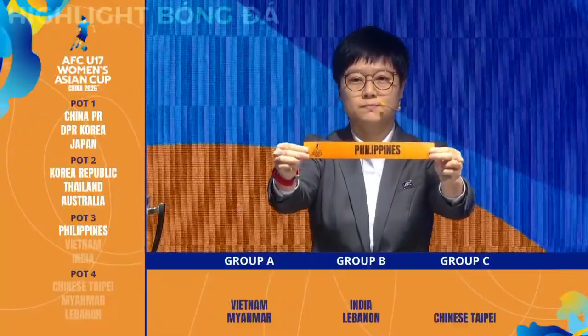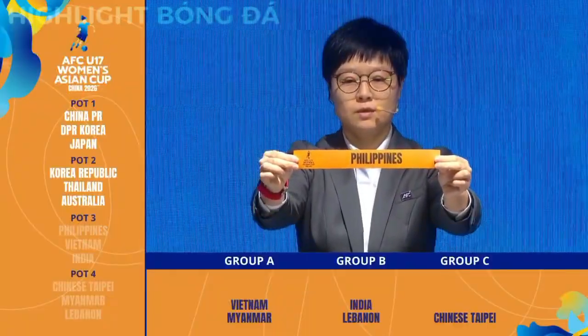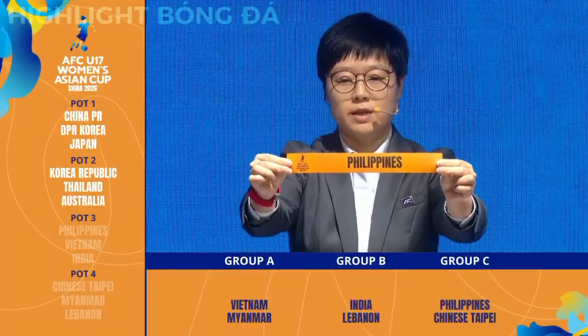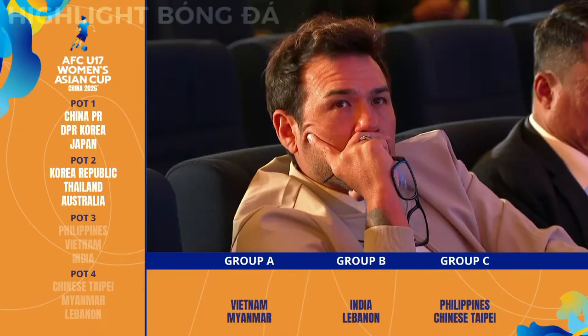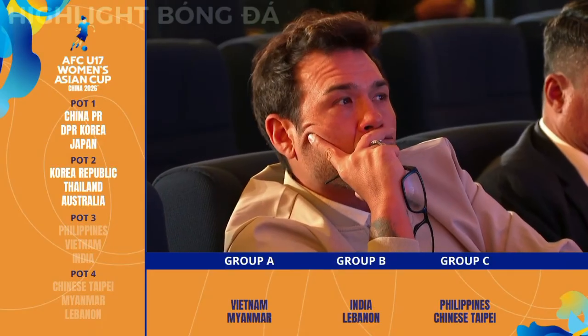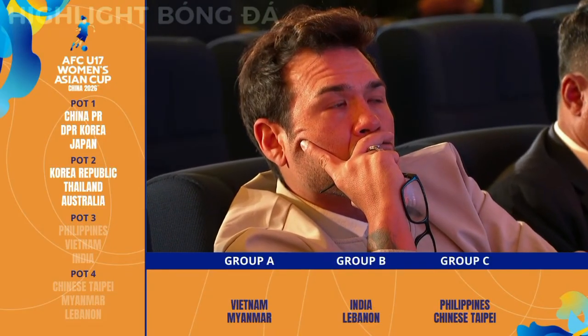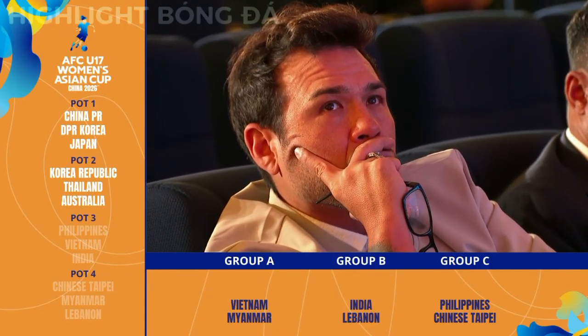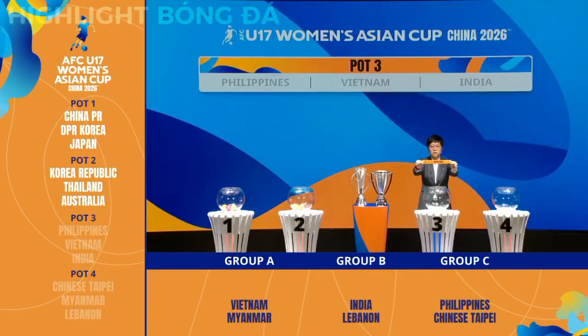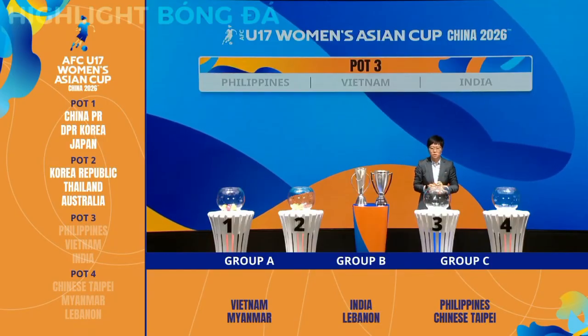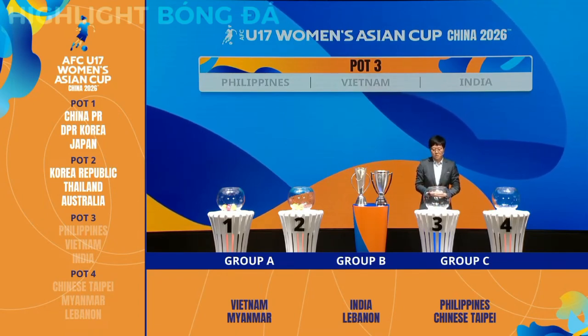Philippines. Philippines has been active in youth women's football in recent years, and they have played well. This is the second consecutive qualification to the final stage in this age group. A breakthrough for them would be the knockout stage. They have always played in the group stage when they qualify. Philippines will fill the C3 position.